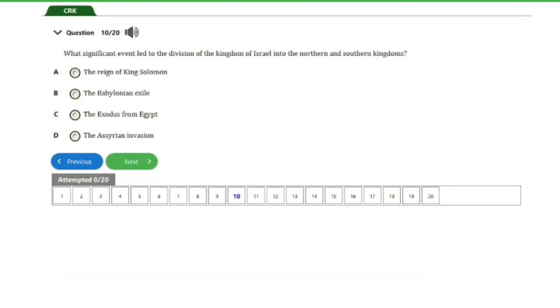So the next question we have here is question number 10. It says, what significant event led to the division of the kingdom of Israel into the northern and southern kingdoms?